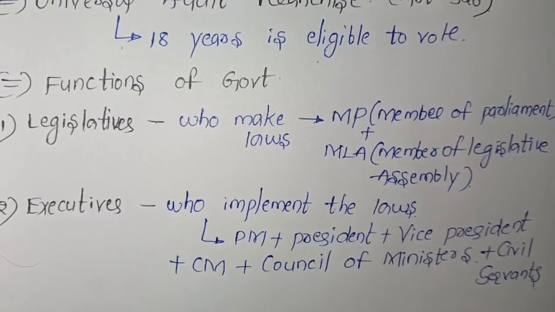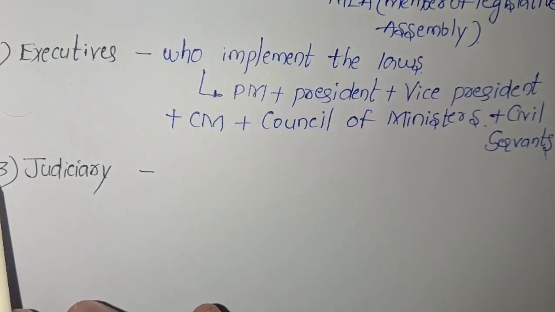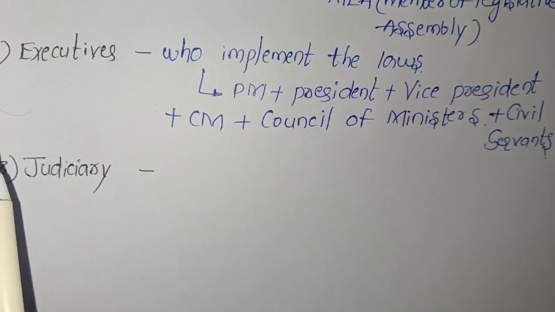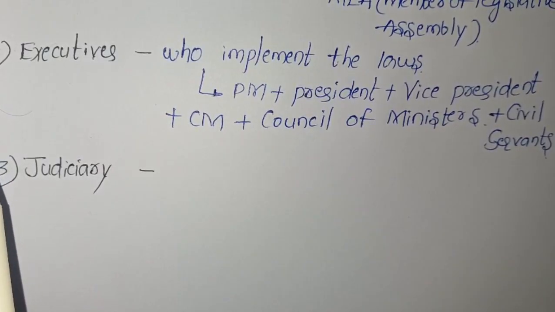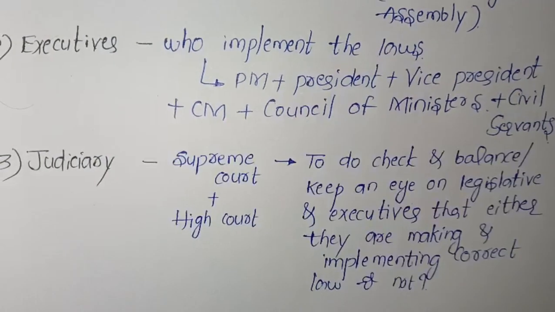I hope you understood. For example, for the executive, if the legislature passes a no smoking areas law, police enforce it and execute it at work. It is nothing but no one can smoke at some places. I hope you understood what is legislative, what is executive.